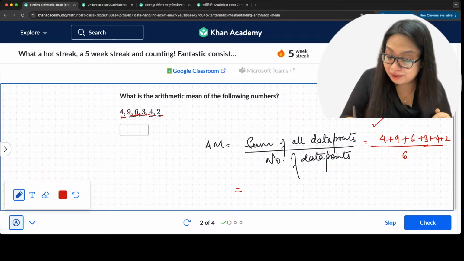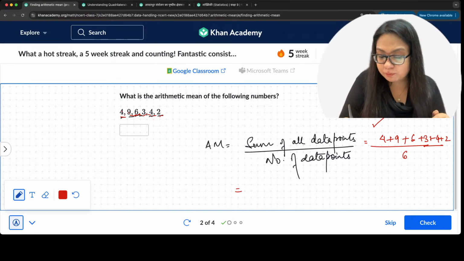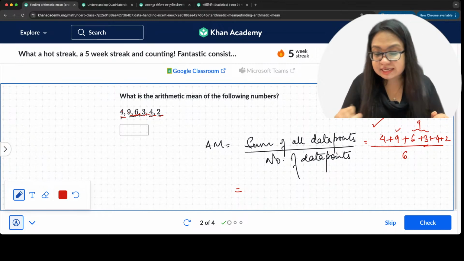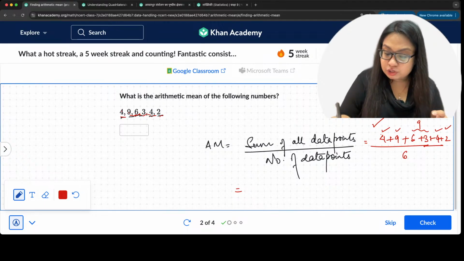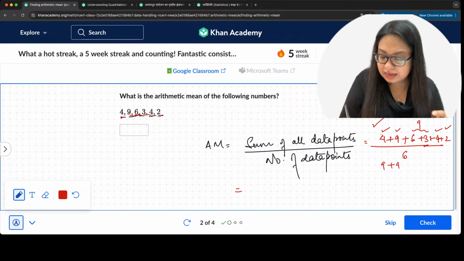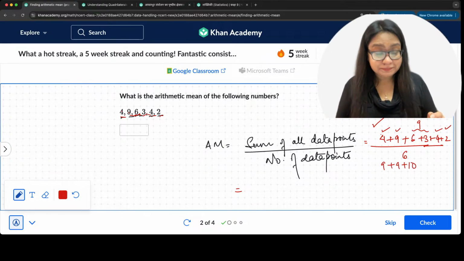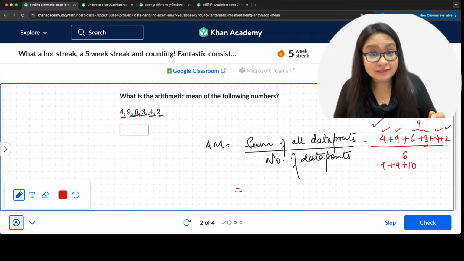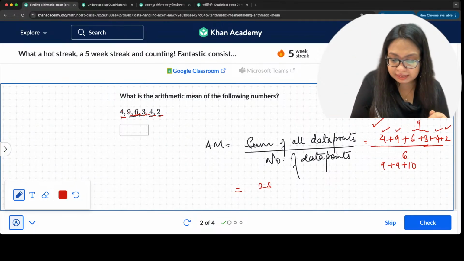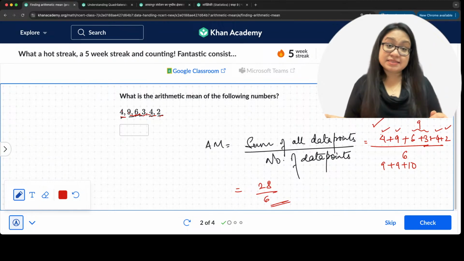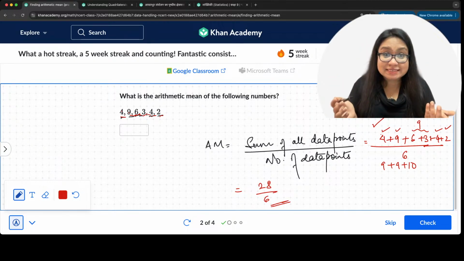Okay. Now 4 plus 9 plus 6 plus 3 plus 4 plus 2. All right. So we have 6, 3, another 9. We have 1 nine here already. Then 4, 4, 8 and 8 plus 2, 10. Right. So we have 9 plus 9 plus 10 here. 9 plus 9 is 18 plus 10, 28. So now we have 28 upon 6.